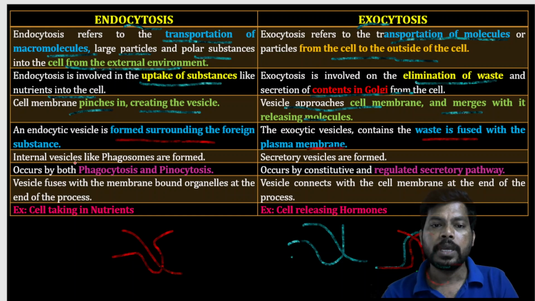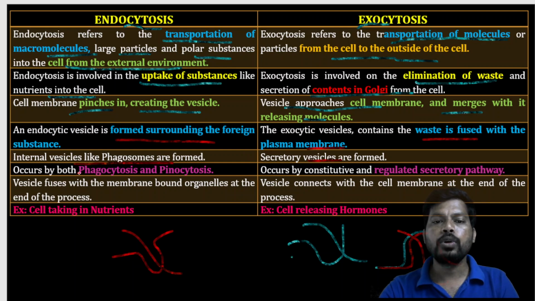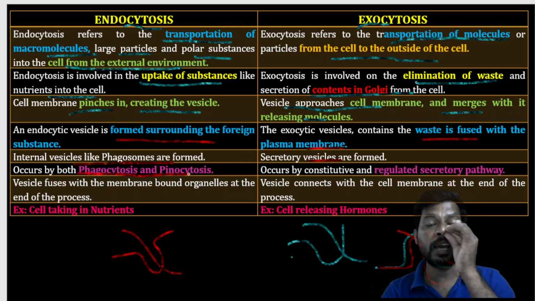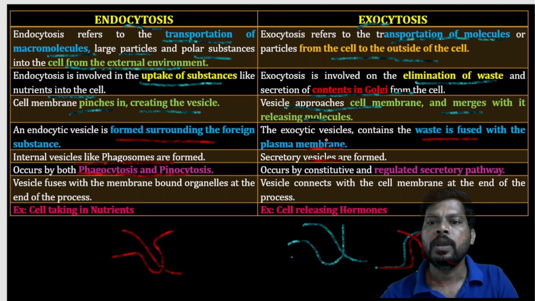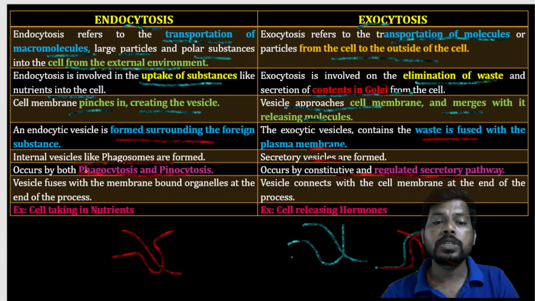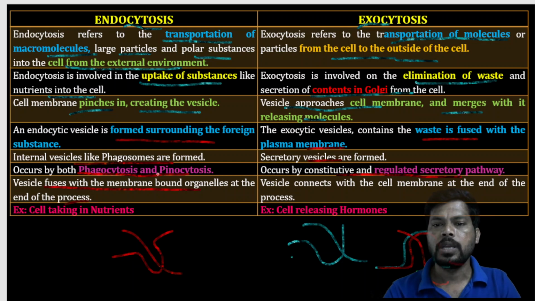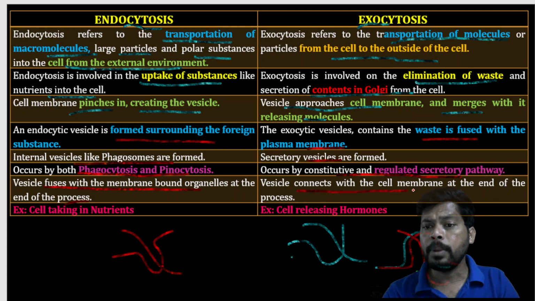Regarding endocytosis, internal vesicles like phagosomes are formed, and regarding exocytosis, secretory vesicles are formed. Endocytosis includes both phagocytosis and pinocytosis, and exocytosis occurs by the constitutive and regulated secretory pathways. In endocytosis, the vesicle fuses with membrane bound organelles at the end of the process, and in exocytosis, the vesicle connects with the cell membrane at the end.